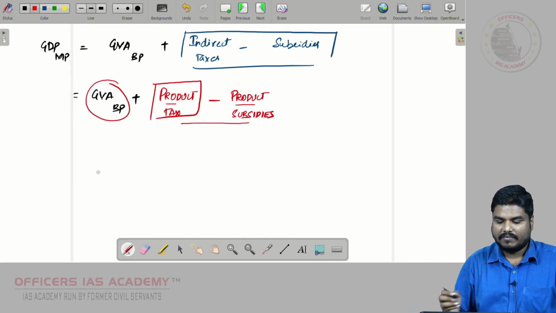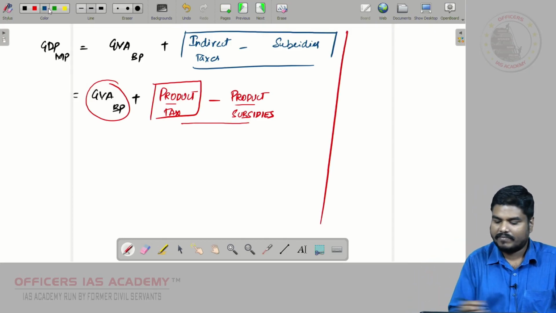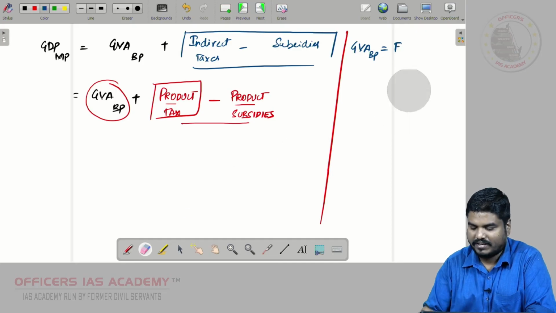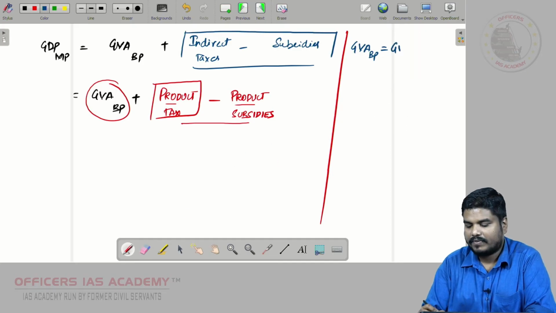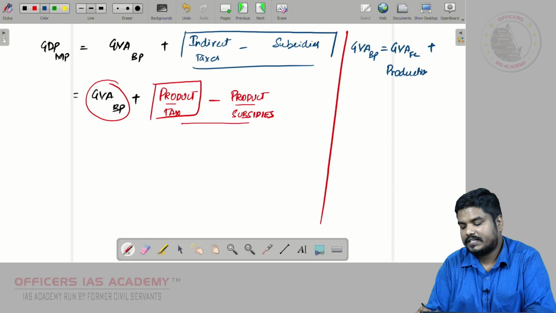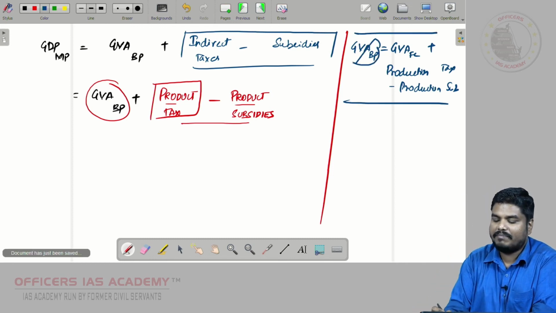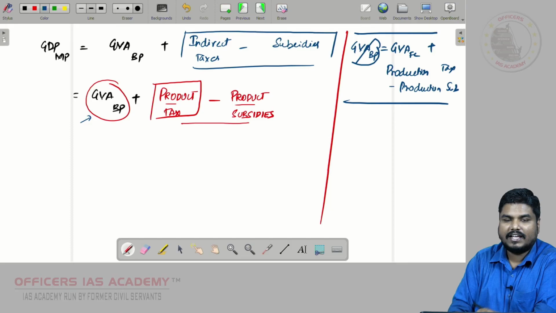Shall we expand? We know what GVA at basic price is. So what is GVA at basic price? GVA at basic price is equal to GVA at factor cost plus production tax minus production subsidy. We know this, right? So let us bring this GVA at basic prices and add it here.